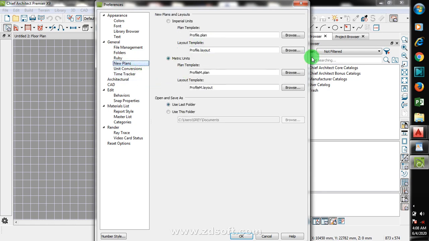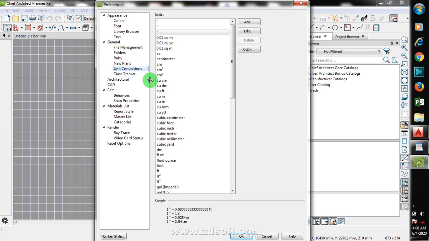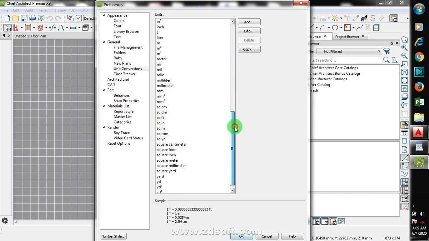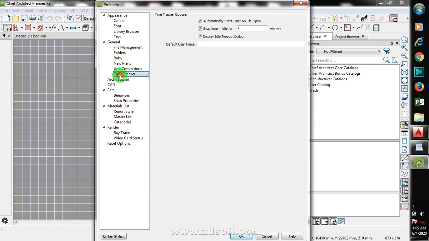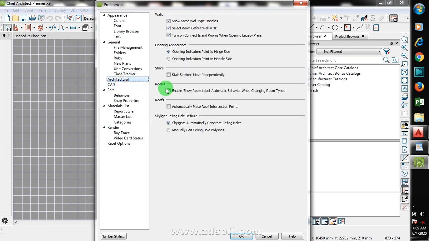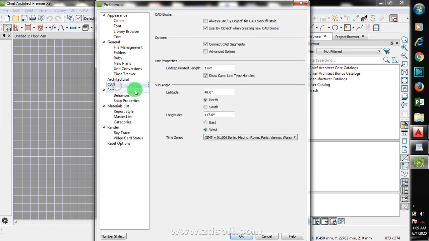Come to new plan. I have taken you to this area already before. Unit conversions. You can see these are your unit conversions, okay. You can add and on architectural, show small wall type walls, okay. Just take your time and go through this proper, okay. You have your latitude, you have your longitude,